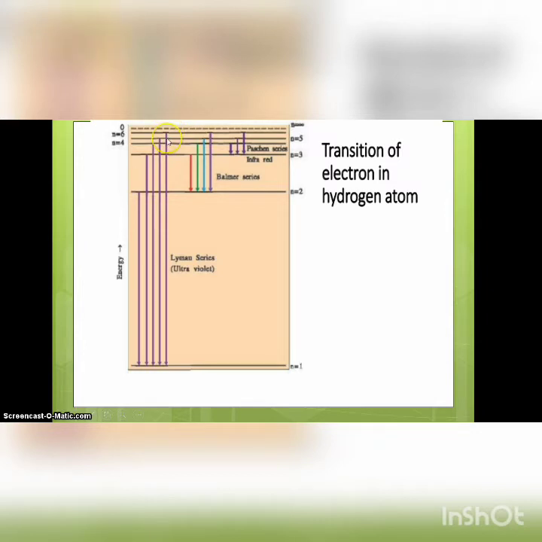Then the Balmer series, where n1 is 2. Then the Paschen series, where n1 is 3. And in the Brackett series, n1 is 4.